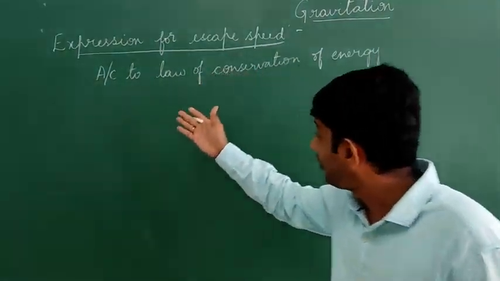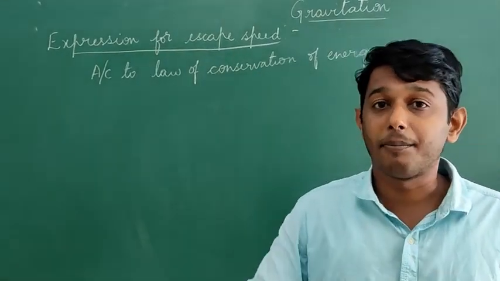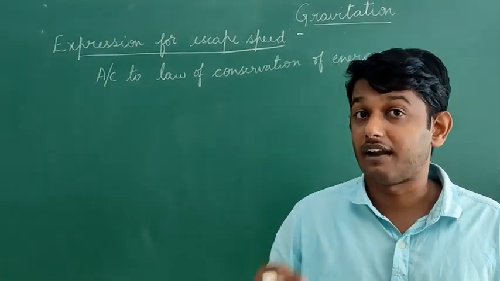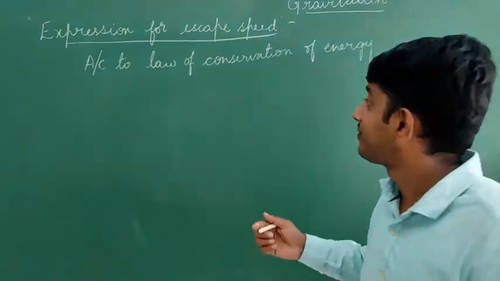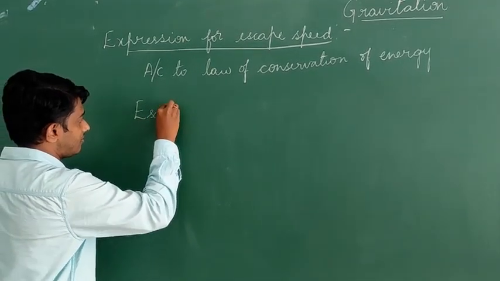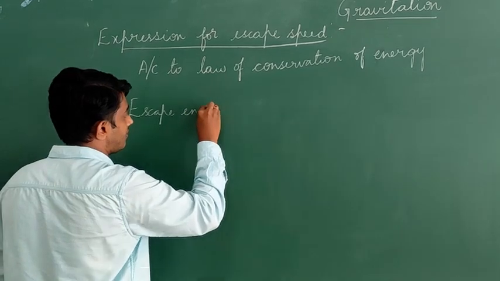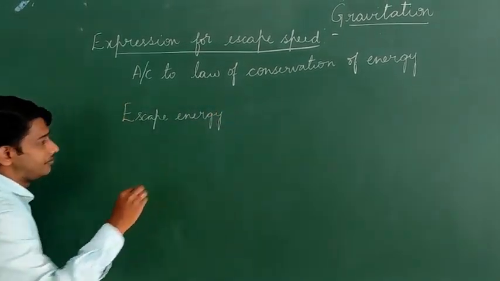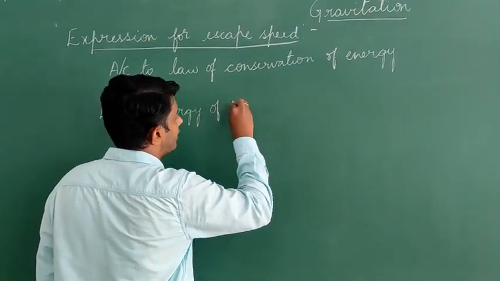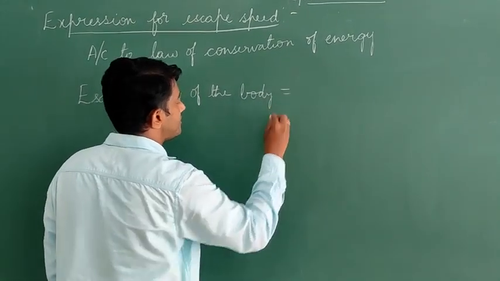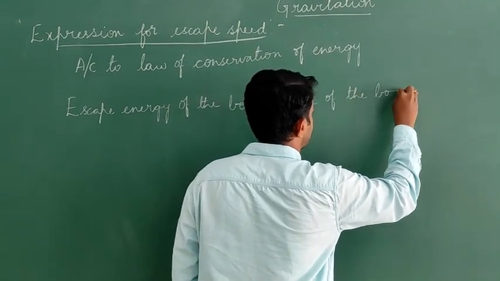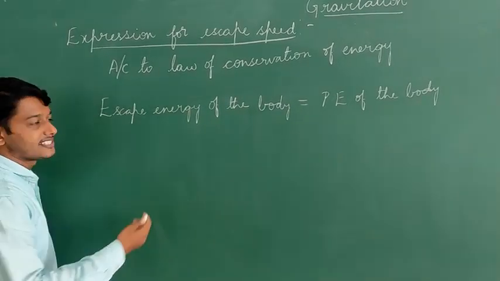According to the law of conservation of energy, a body can escape from the gravitational pull of Earth if the escape energy of the body is equal to the potential energy of the body. What is the escape energy of the body?